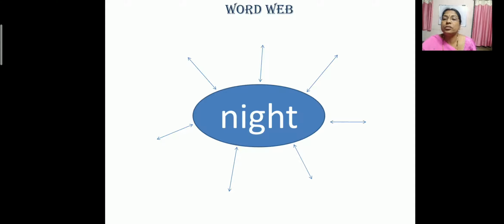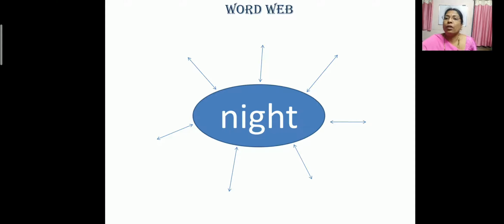This is a word web, children. So what is written in the middle? Yes, very good, night. So now we are going to describe this night. What are the words which are used to describe this night? Yes, very good. Dark night, scary night, long night, lonely night, wonderful night, starry night and cold night also.